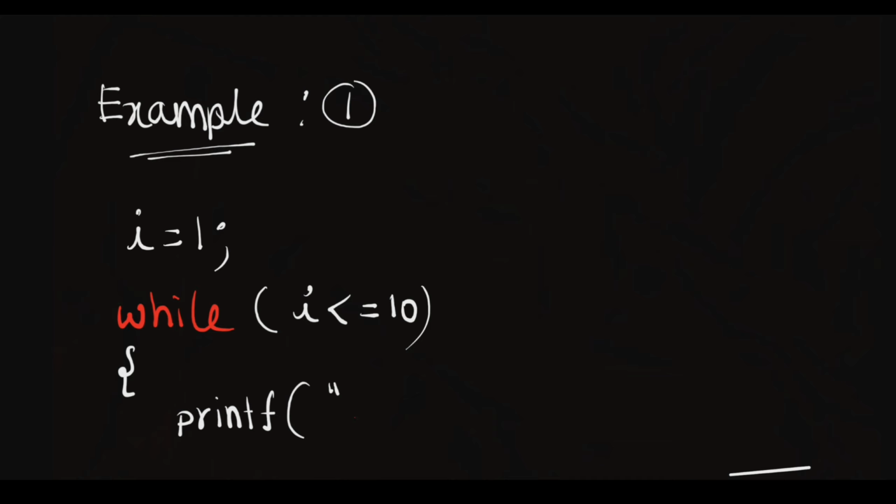So, I equal to %d \n, because I'm taking this one as an integer. The integer format specifier is %d, and I'm going to print the I value.